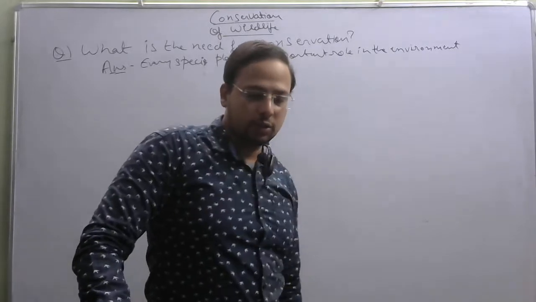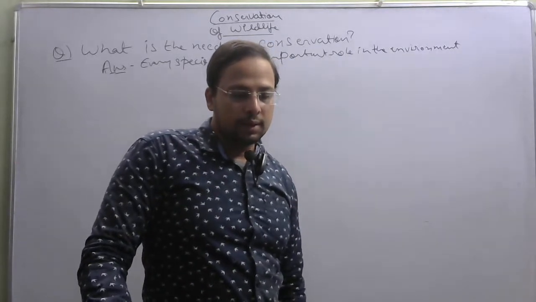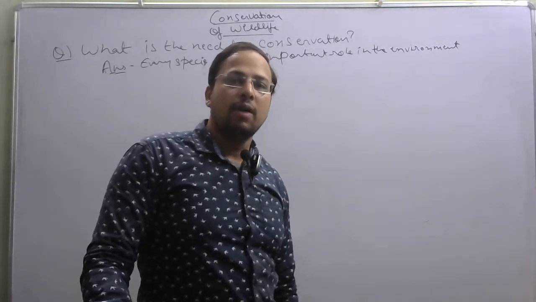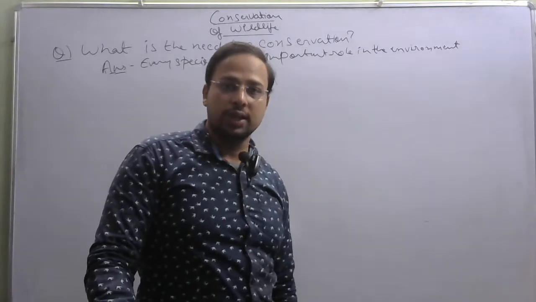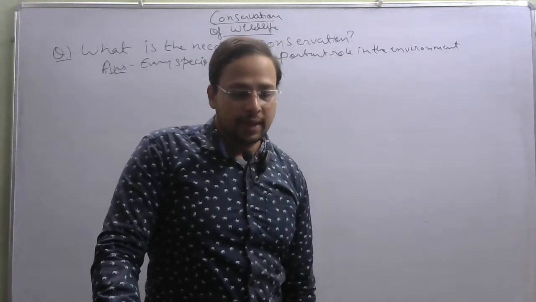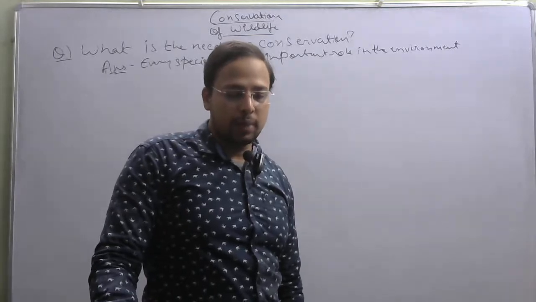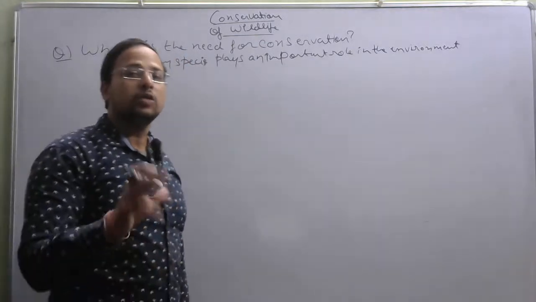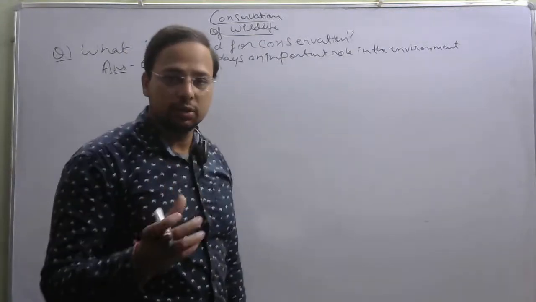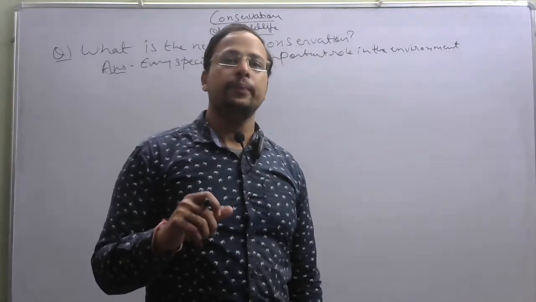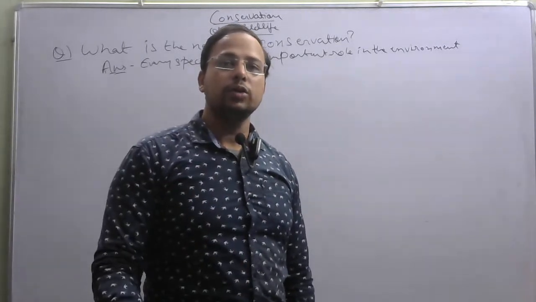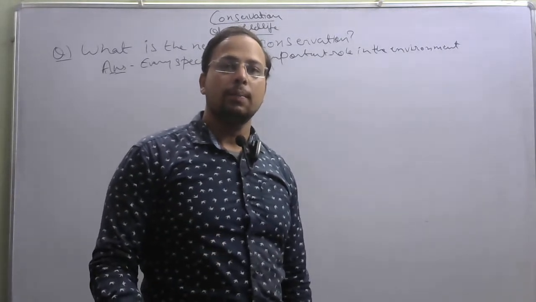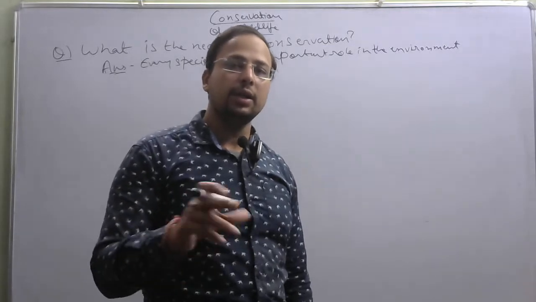Now the next question arises: okay, conservation is required because every species plays an important role, but why is there a need for conservation? That is the main question. As mentioned earlier, due to excessive exploitation of plant and animal resources by human beings, the ecosystem has been disturbed. Because of human interference, the ecosystem is disturbed, because human beings disturb the ecosystem by exploiting nature.